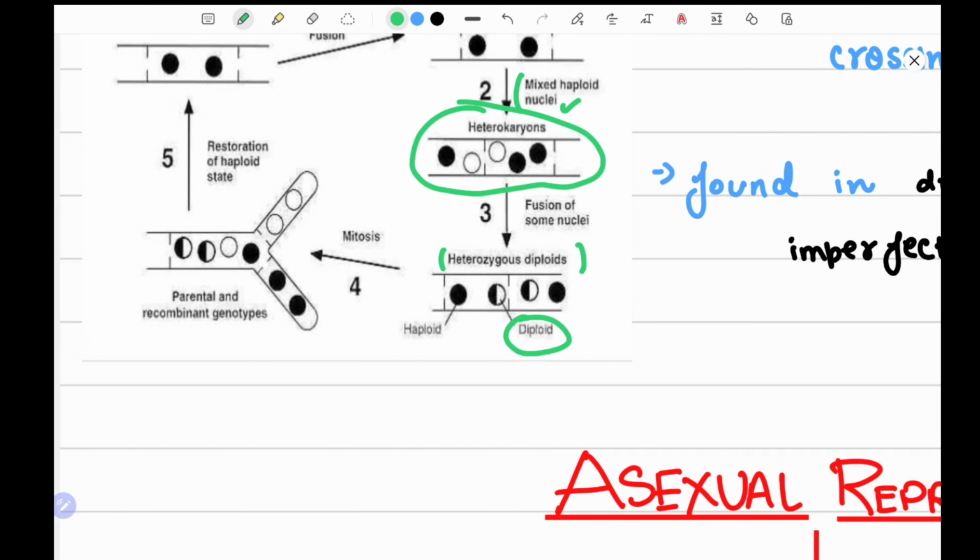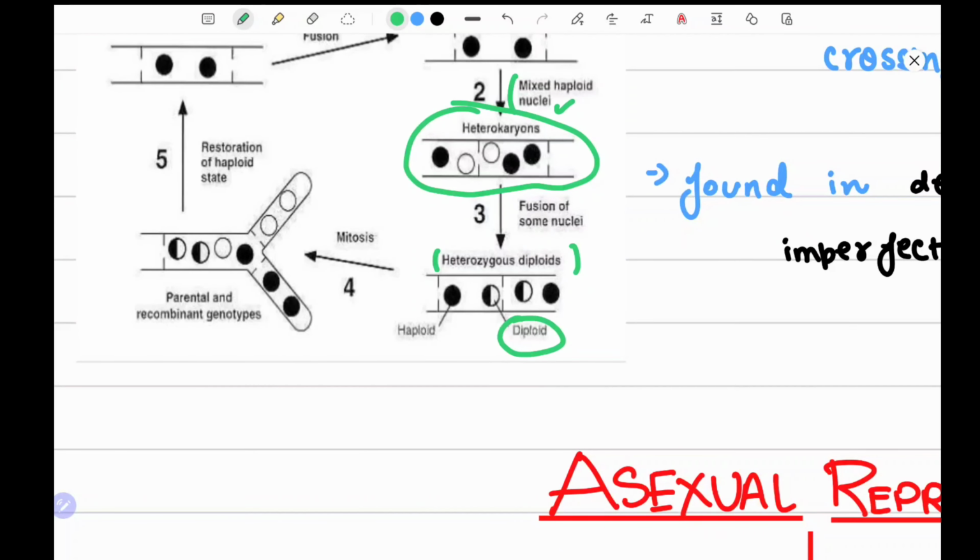After this, the heterozygous diploid undergoes mitosis, and the peculiar feature of this type of reproduction is mitotic crossing over, which is crossing over found in the somatic cells. Here you can see parental and recombinant genotypes written. So where is the recombinant genotype coming from? It is coming from this particular cell itself.